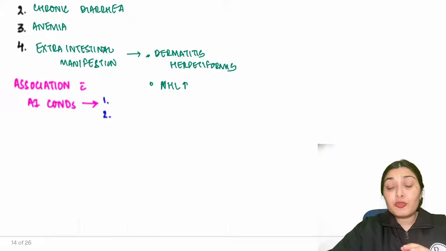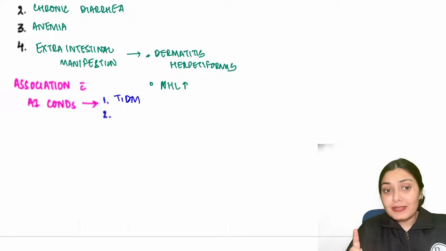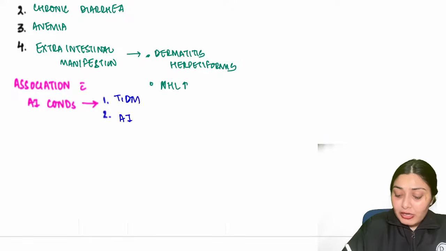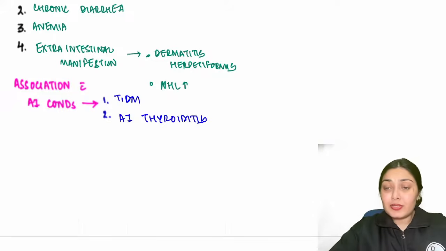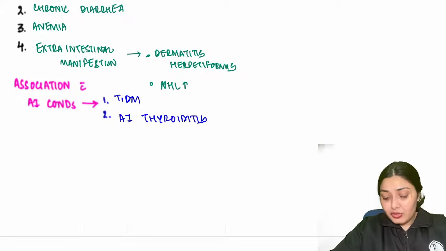So if you find these autoimmune conditions or you find celiac disease, you screen for the others, or vice versa, right? For example, if I get a child with type 1 diabetes, I will also check for celiac disease in that child. If I see a child with autoimmune thyroiditis, I will also look for celiac disease, and vice versa. If a celiac disease child comes to me, I will also check his sugars for screening of type 1 diabetes because they are very closely associated. Okay, so this is about the presentations and manifestations of celiac disease.